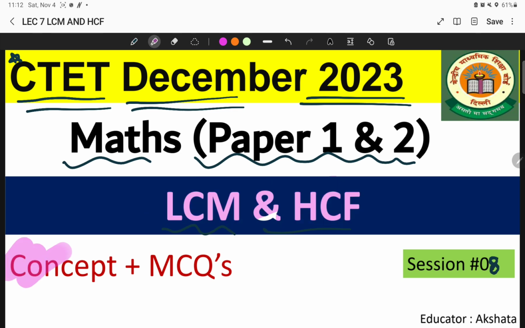Okay, so concepts along with the MCQs is the main thing that we are going to do in this particular complete whole series of mathematics. Okay, that is for the paper 1 as well as for the paper 2.